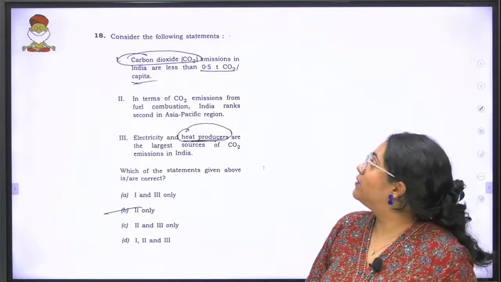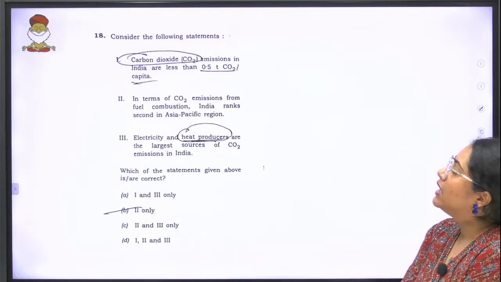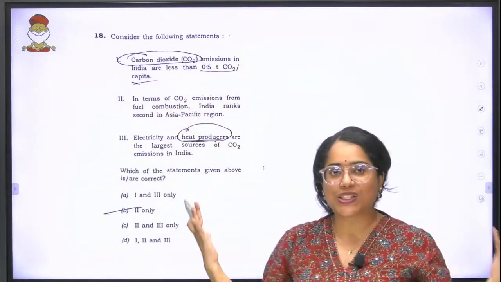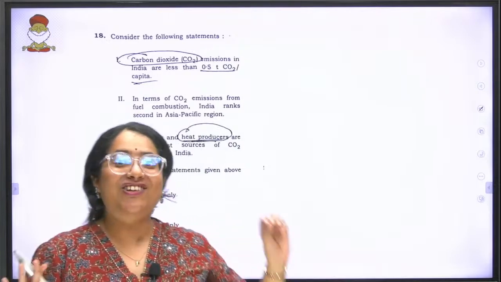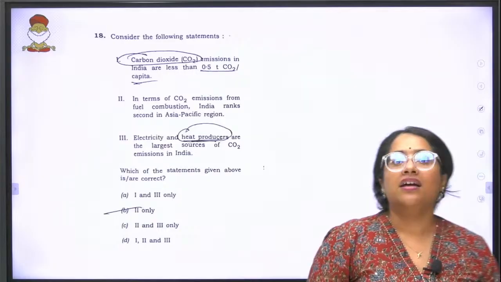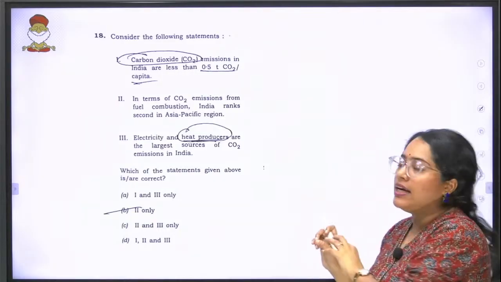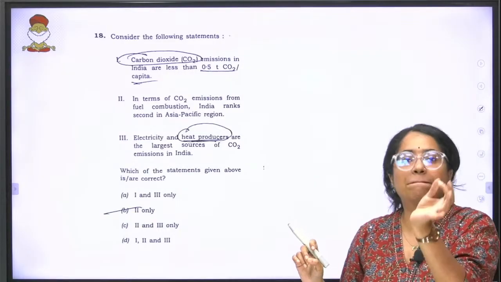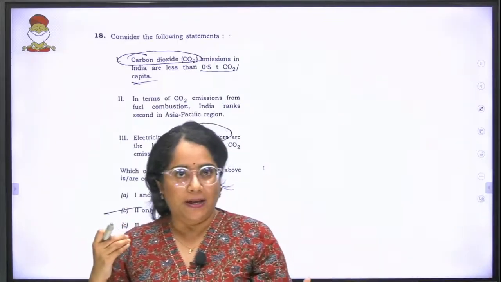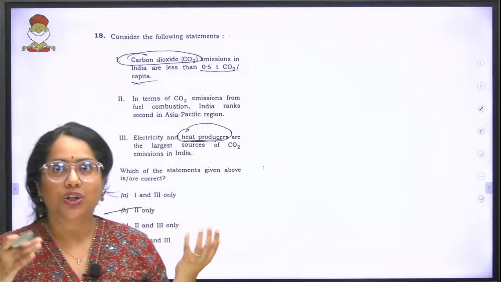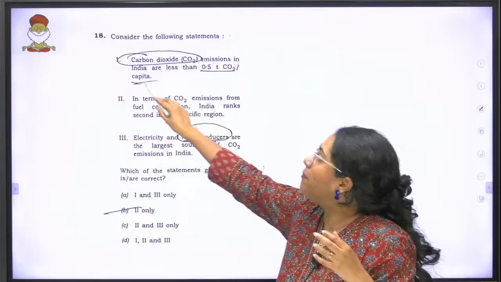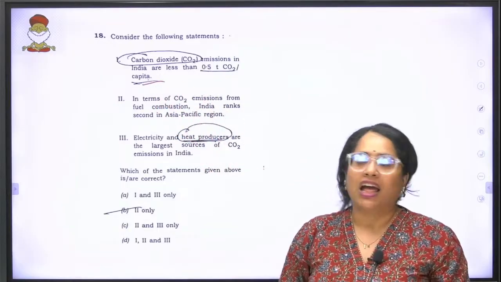Moving forward, we have a question that says, consider the following statements. Again, you have carbon dioxide, guys. Carbon dioxide is not going to leave you. Carbon dioxide emissions in India are less than 0.5 tons of carbon dioxide per capita. Per capita means per individual.